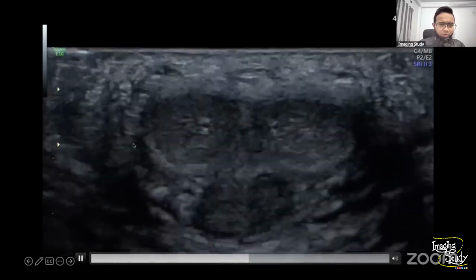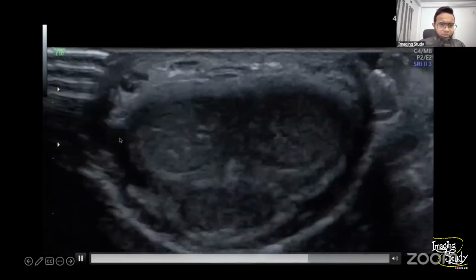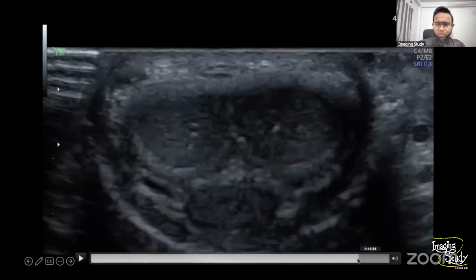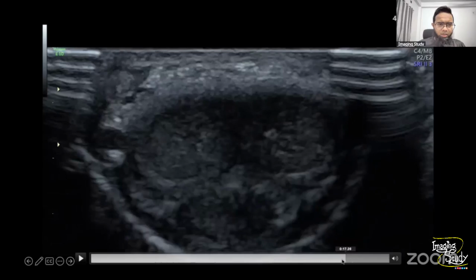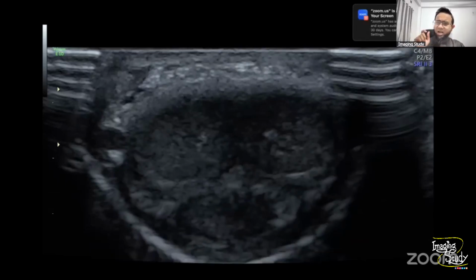Let me just jump into this part. Look at this part, just focus here. Yes, here you can see. Let me freeze the image. Let's go a little bit here. Yes, you can see there is a round structure and it was palpable, and it feels like something hard over there. So that took our attention. What can it be? Is it a nodule or something like that?